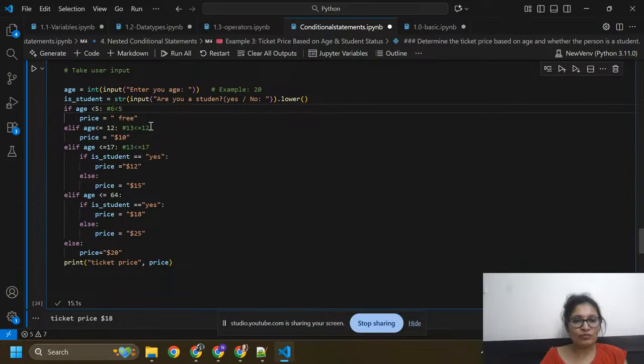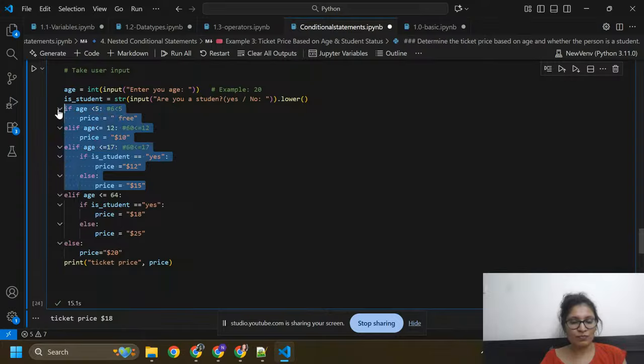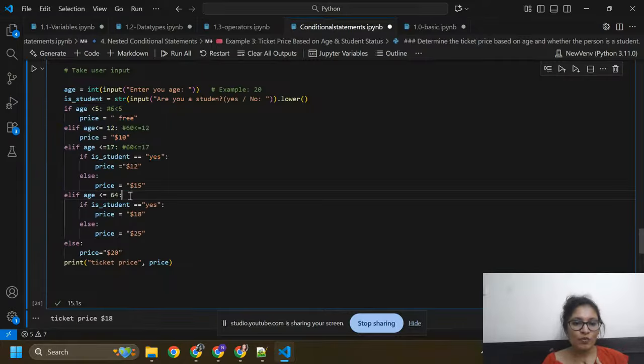No. Again checking, 60 is less than 12? No. Again going to check here, 60 is less than 17? No. So all of these conditions will not be true, these conditions are false here. Then it moves here.